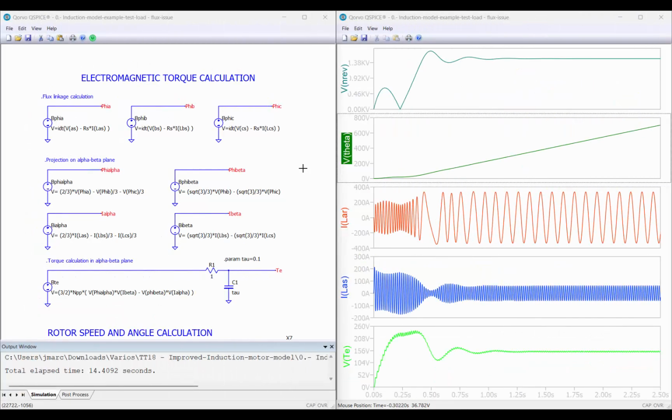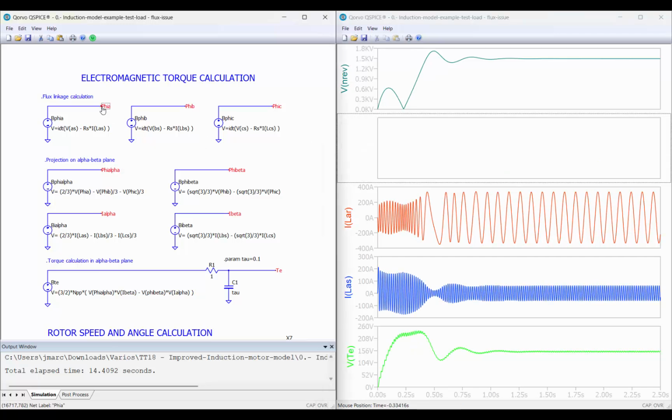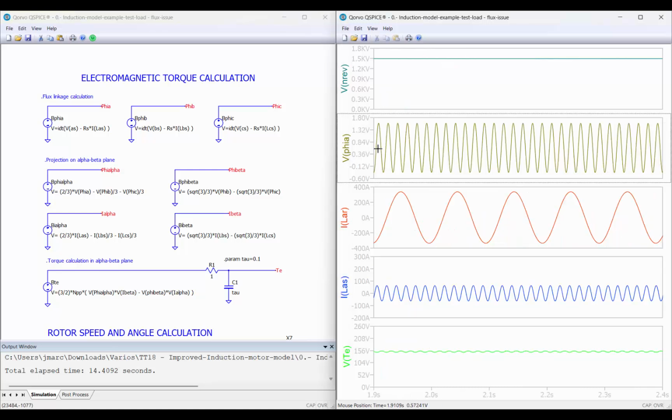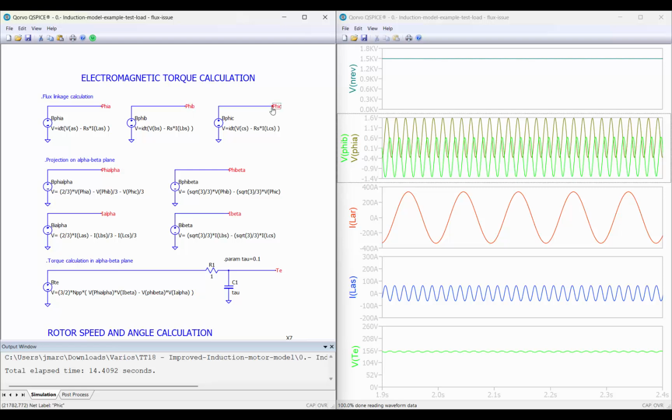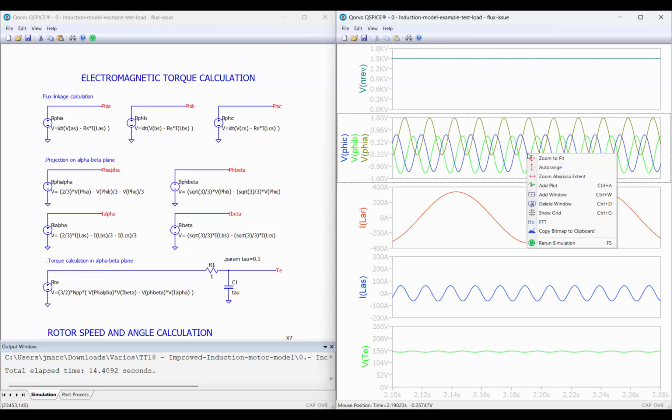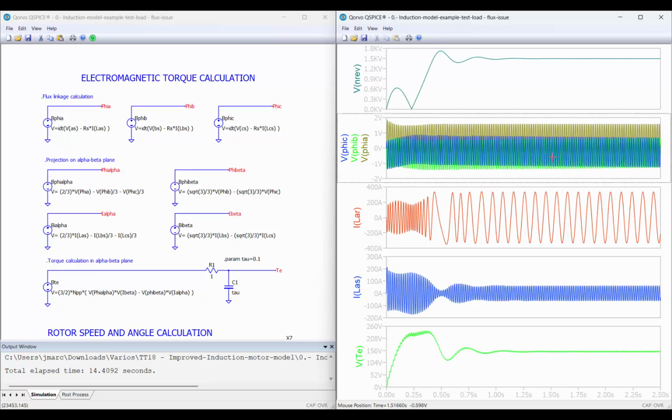So here we can see the issue that we have when obtaining the values of the fluxes. Let's remove this and plot, for example, the flux in phase A. So we can see that we are not getting a zero DC level in the flux. We have a DC component, and also in flux B and flux C, we can see that we have these DC components in the fluxes, due to the use of these ideal integrators.